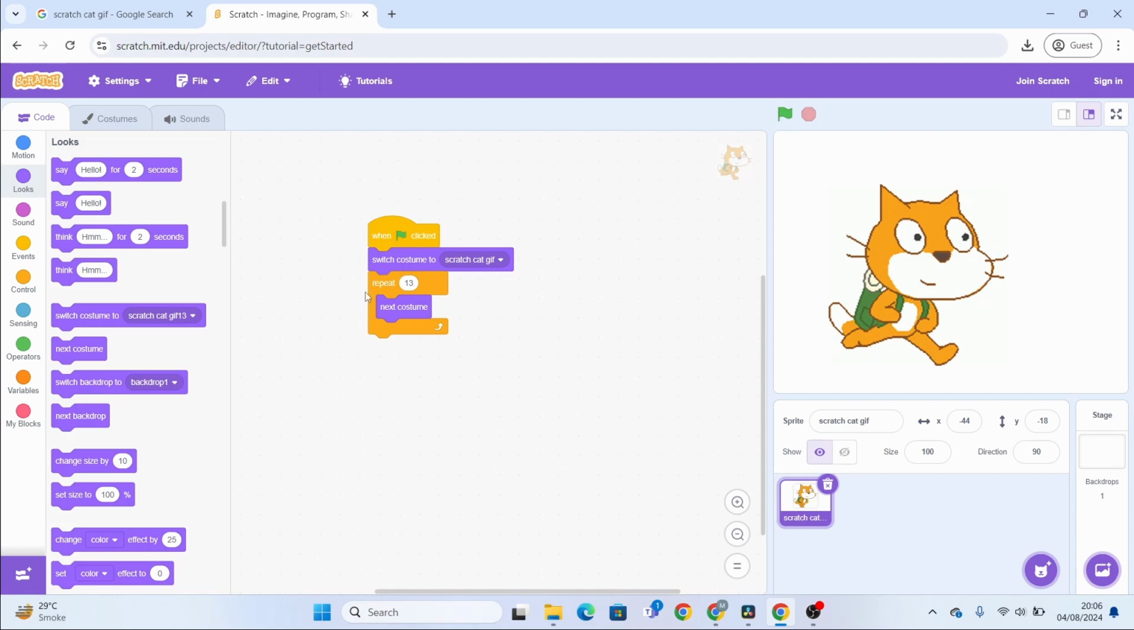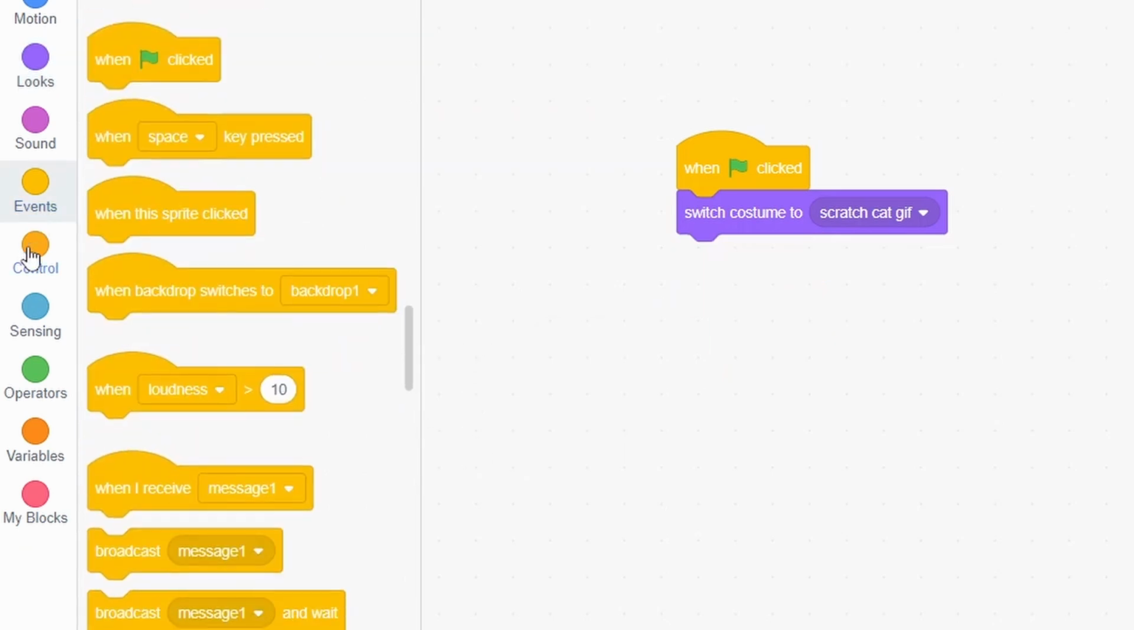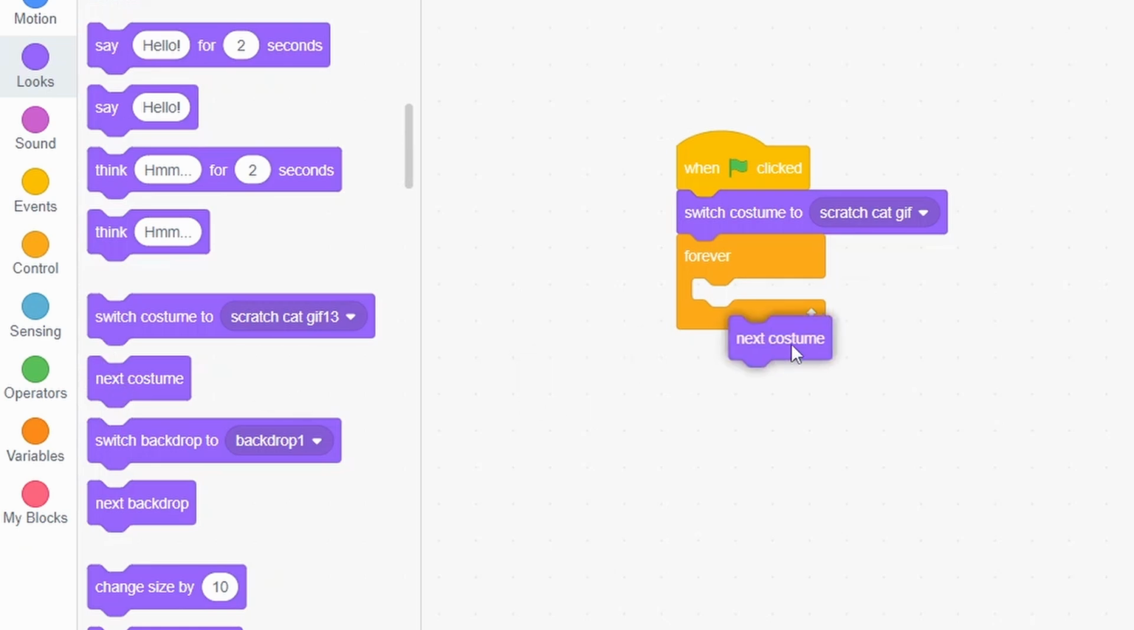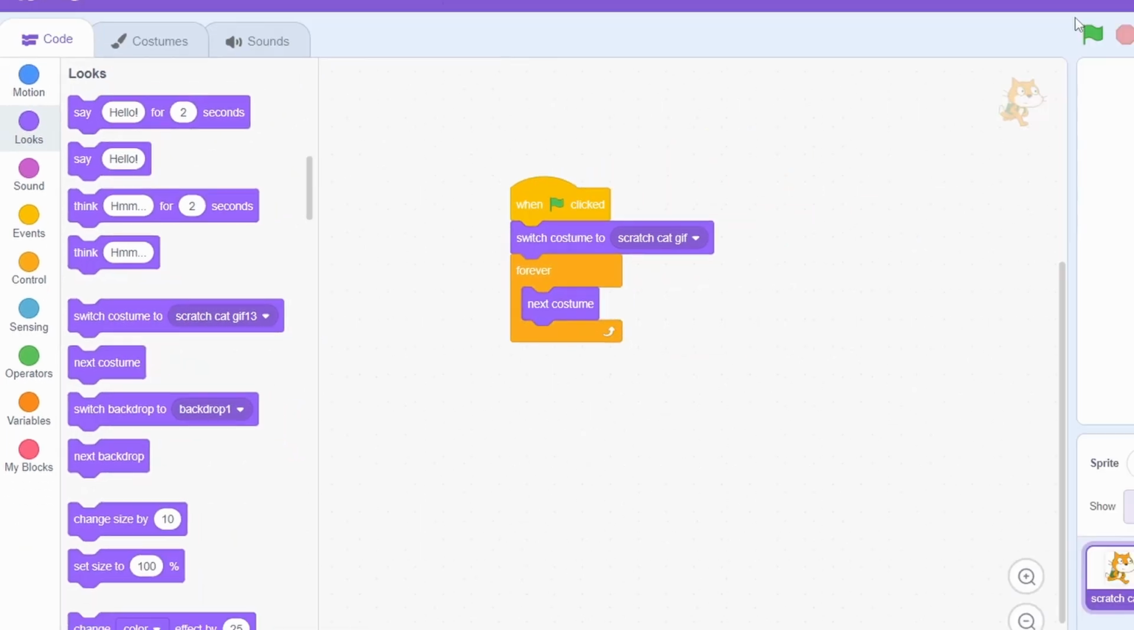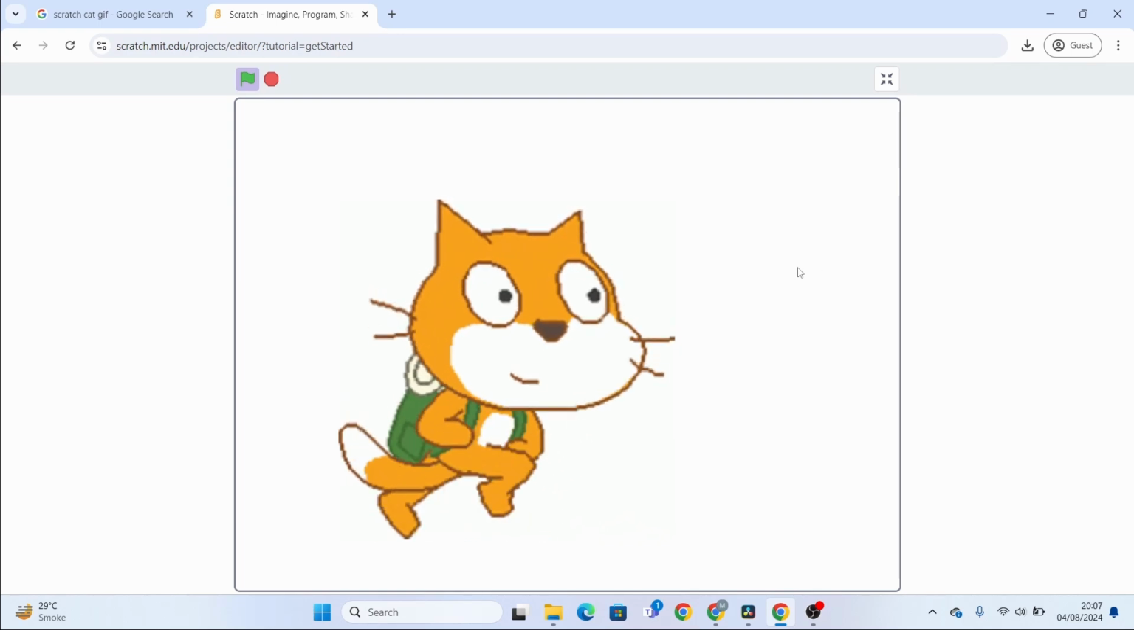Okay, so this only runs one time, but if you want to make it run in a loop, all you need to do is replace it with a forever loop. So we'll take a forever loop and then we'll put the next costume block inside of it, and ta-da, there we go. Now it's running in a constant loop, just like a GIF does.